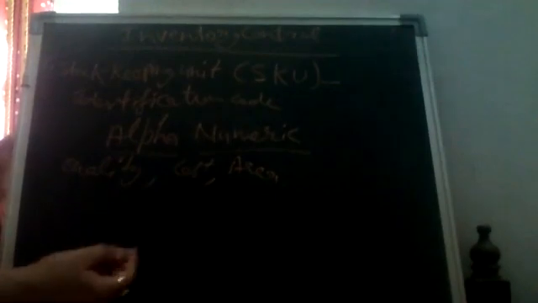This may mention the quality of the product, the cost, the area where the supply will go, or the quantity, any type of features may be considered in it. But the stock keeping unit is the alphanumeric number identity, which is also called a unique identity code, given to every product so that we can identify it.